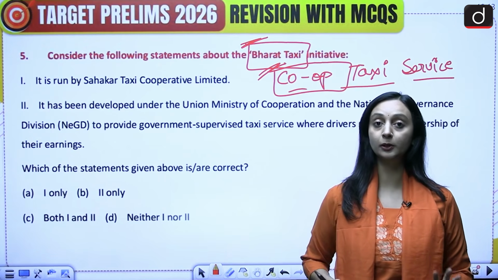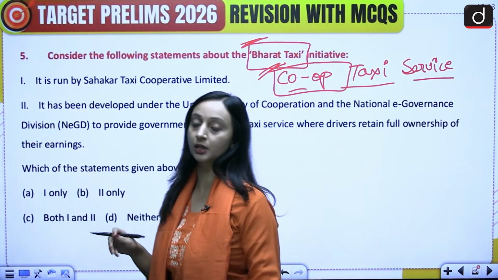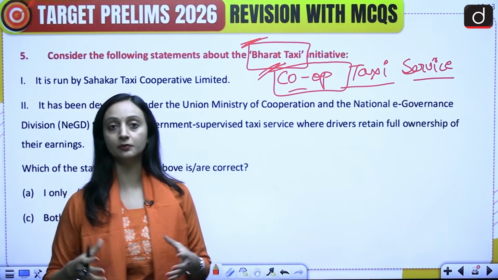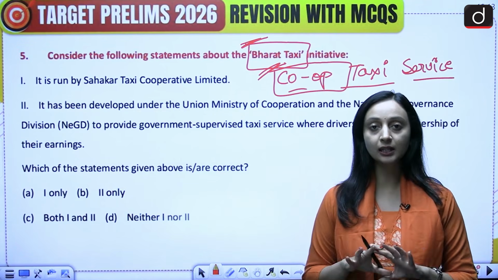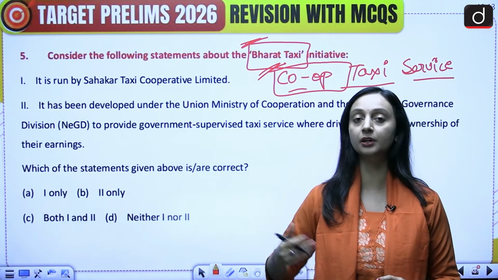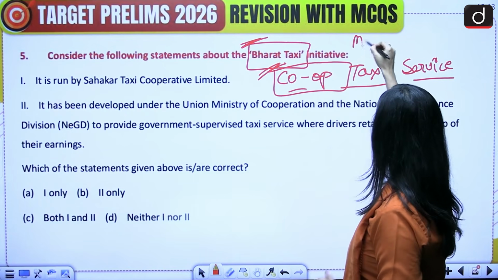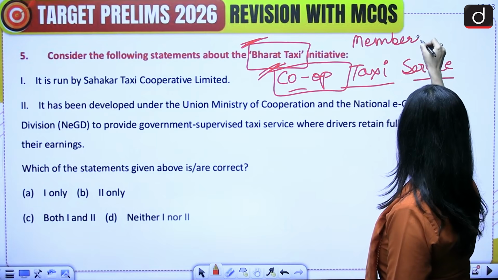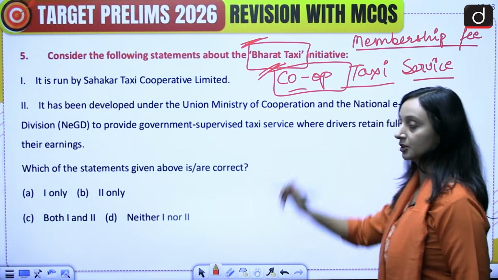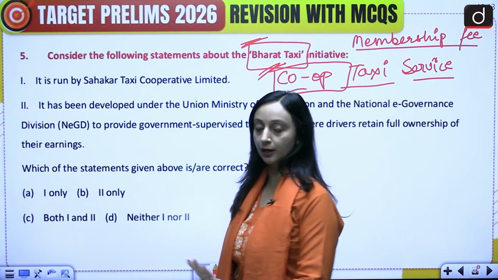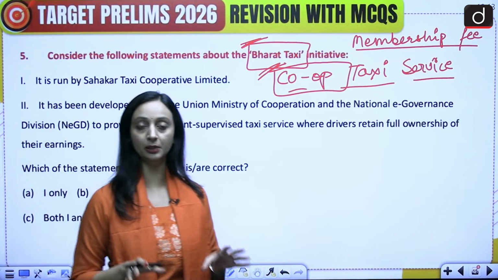Whereas this is not going to happen in the case of the Bharat Taxi Initiative. This will be a cooperative initiative. Here the drivers are going to be the owners, they are going to be the members, and they will not be paying commission per ride to the platform. In fact, they'll simply be paying a one-time membership fee to the platform, and post that, all the rides, whatever money they make, whatever profit they make is going to be their own.